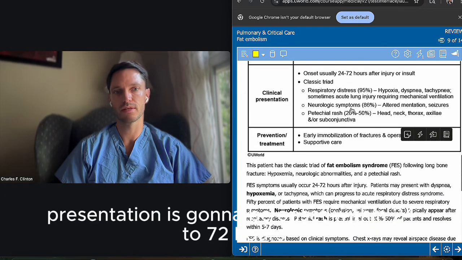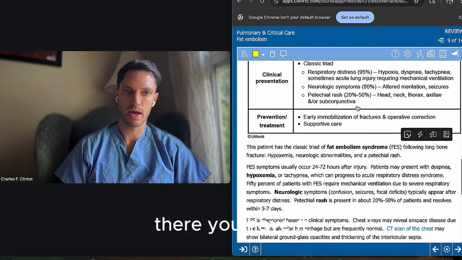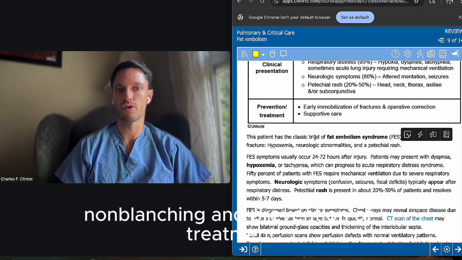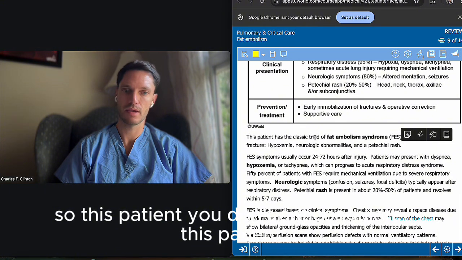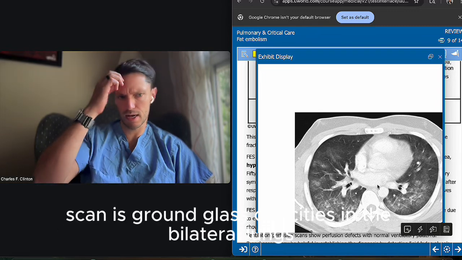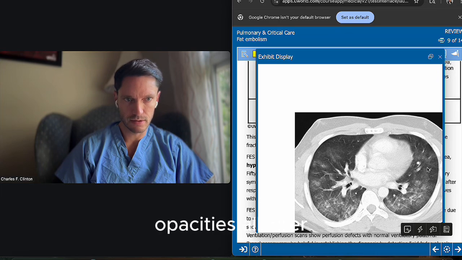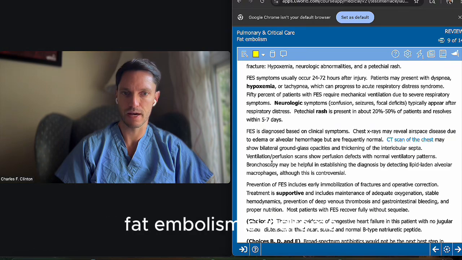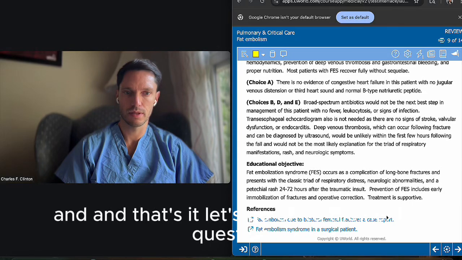Clinical presentation is going to be onset within 24 to 72 hours after the injury. We already spoke about the classic triad. So yeah, there you have it. The petechial rash is associated with that, non-blanching, and prevention or treatment is early immobilization of fractures and operative correction and supportive care. So this patient, you don't anticoagulate. This patient, you want to basically give supportive care. What they're showing us here in this CT scan is ground glass opacities in the bilateral lungs. So here you can see ground glass opacities all over, and that's part of what you would see in this syndrome, the fat embolism syndrome, with some thickening of the interlobular septa. And that's it. Let's go on to the next question.